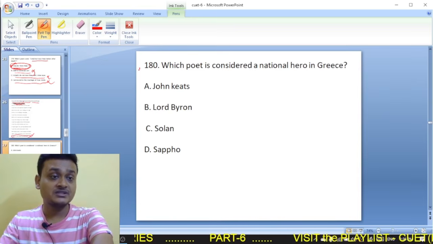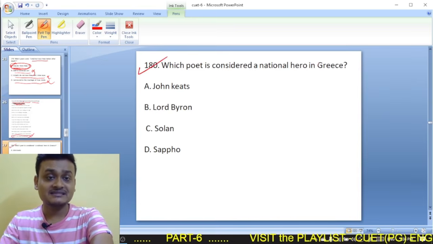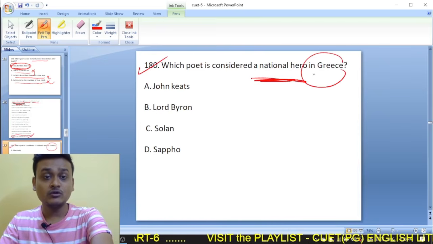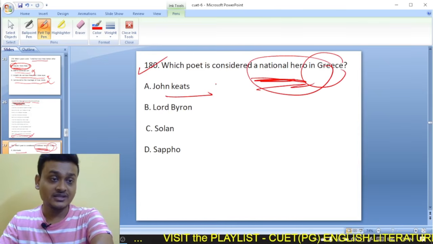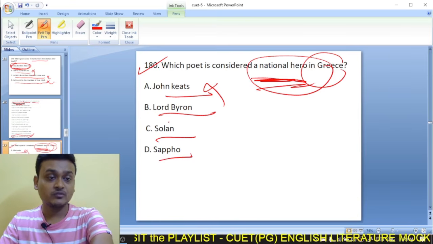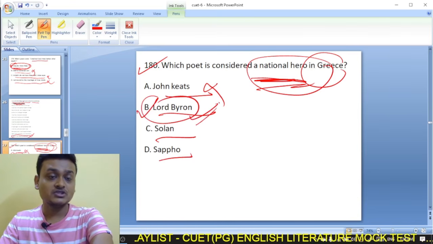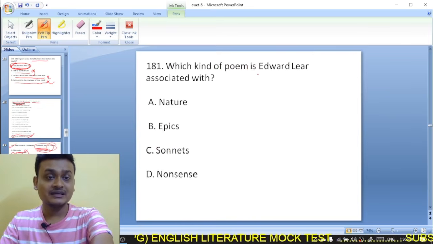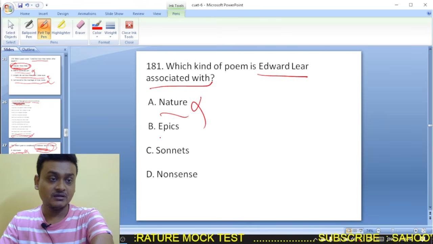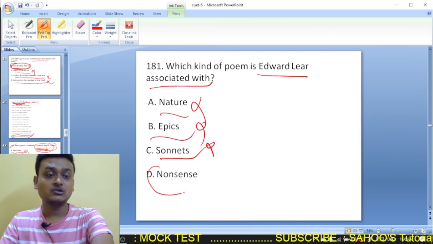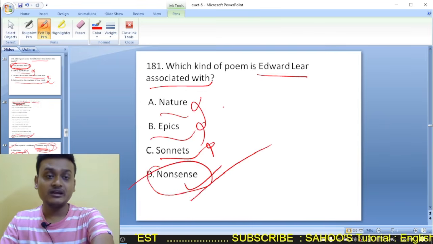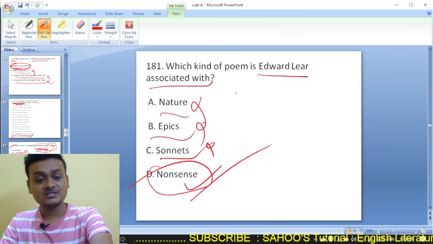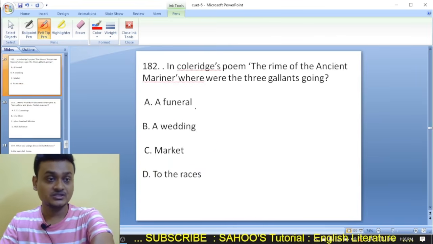Moving on to question 180. Which poet is considered a national hero in Greece? John Keats, no. Lord Byron, Zola, or Sappho. It was Lord Byron. Lord Byron is known as the national hero in Greece. Which kind of poems is Edward Lear associated with? Nature, epics, sonnets, or nonsense. It is nonsense. Edward Lear is associated with nonsense poems. So here B is the right option.